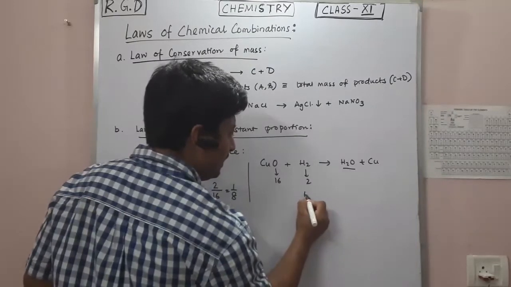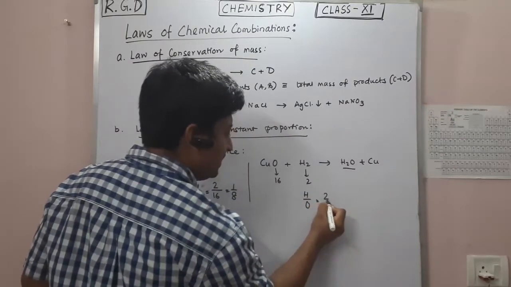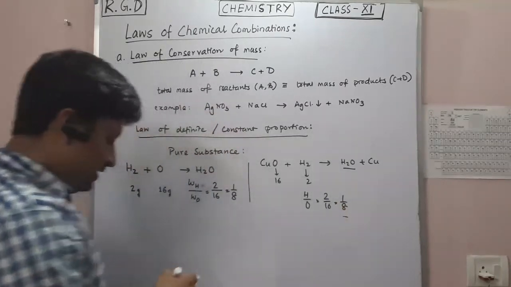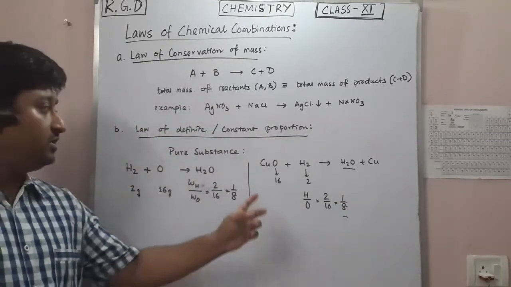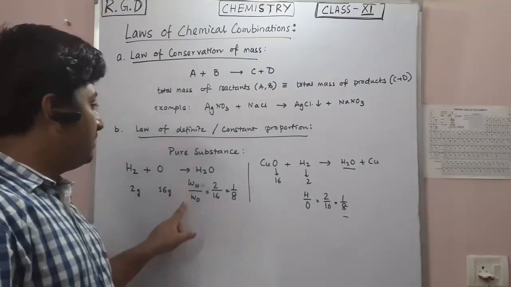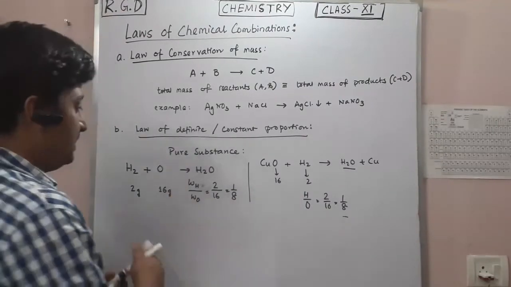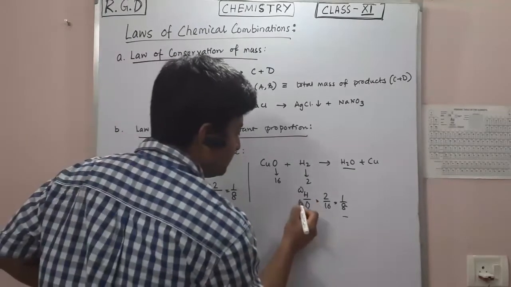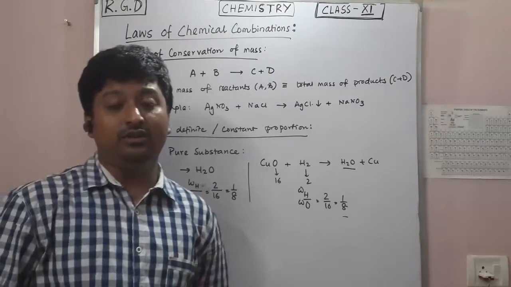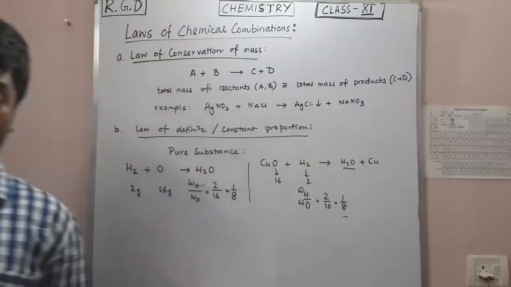H2O is formed. So hydrogen by oxygen is 2 is to 16, that is 1 by 8. You see, in the formation of water in both cases, the weight of hydrogen by weight of oxygen is 1 by 8. So it follows the law of definite or constant proportion.